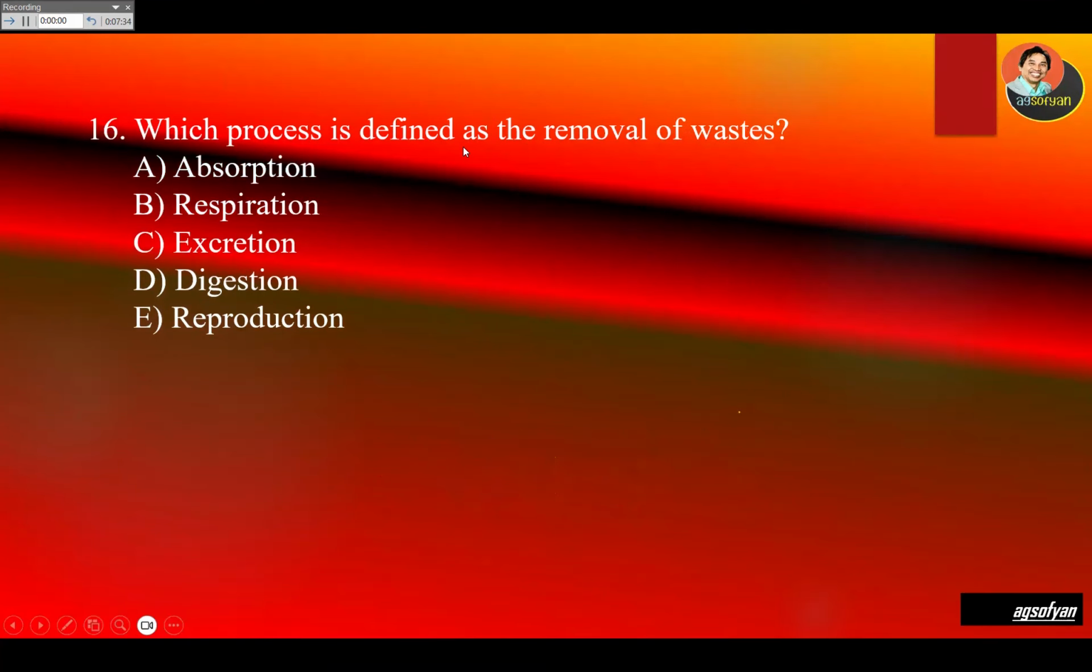Which process is defined as the removal of waste? Removal, so this is excrete. Excrete is part of excretion, which is done by the urinary system. So the answer is C, excretion.